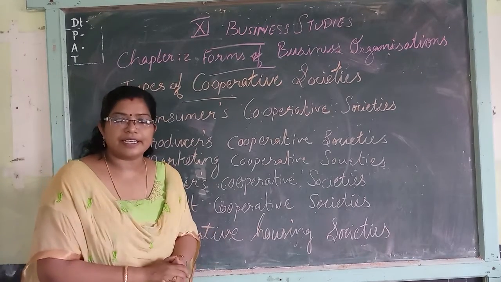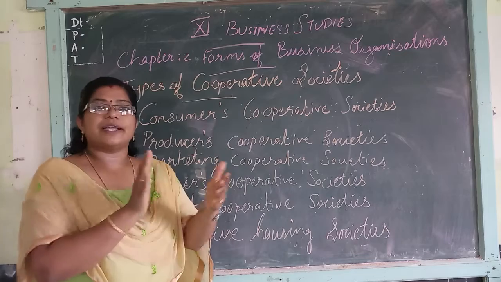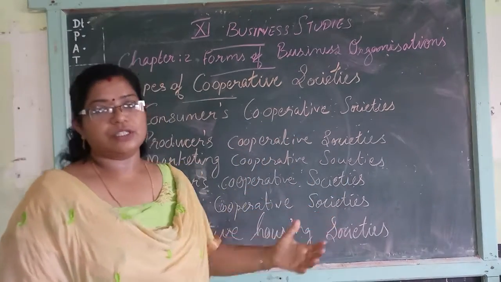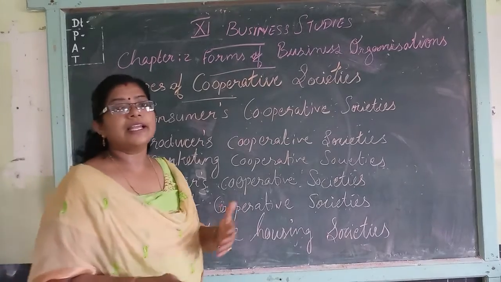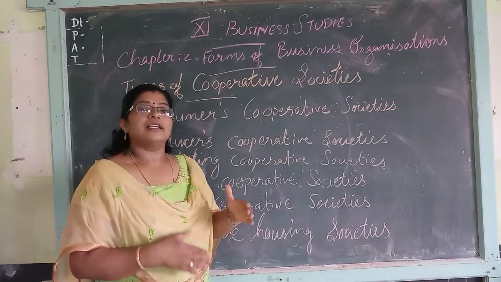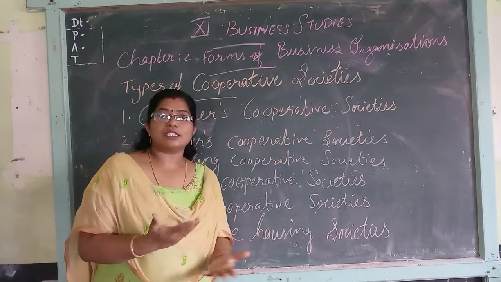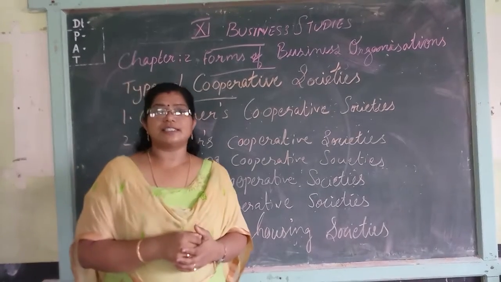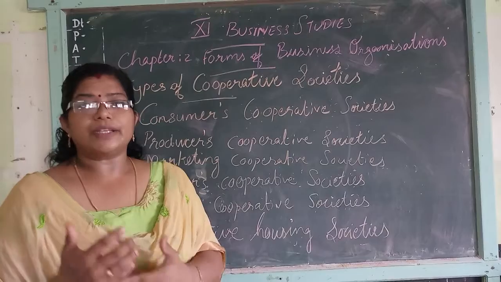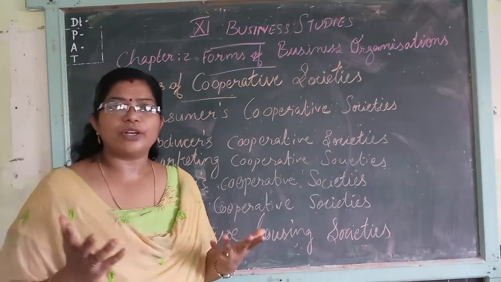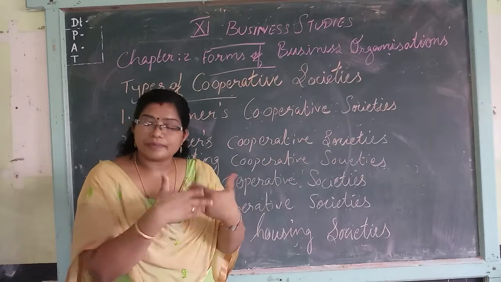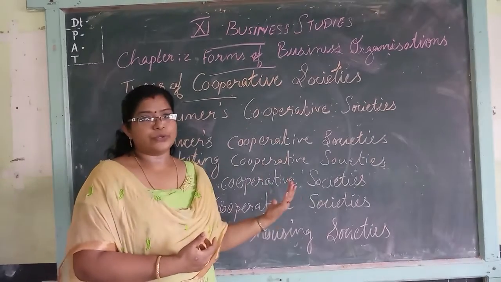Sometimes it is rent based, so they can be taken at a cheaper rate. They can provide this to the small producers. So what items are they providing to these small producers? The cooperative societies are providing the raw materials that they require, sometimes fertilizers or other equipment or any other input required for producing those items.